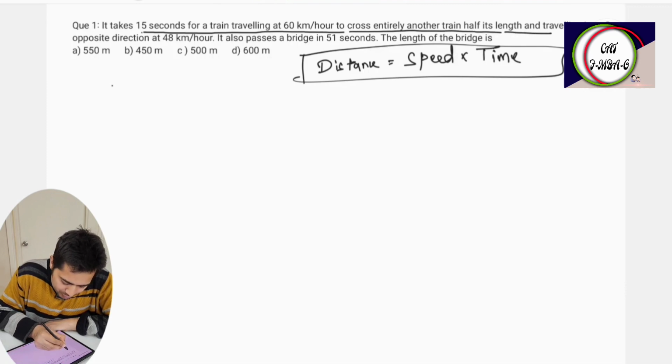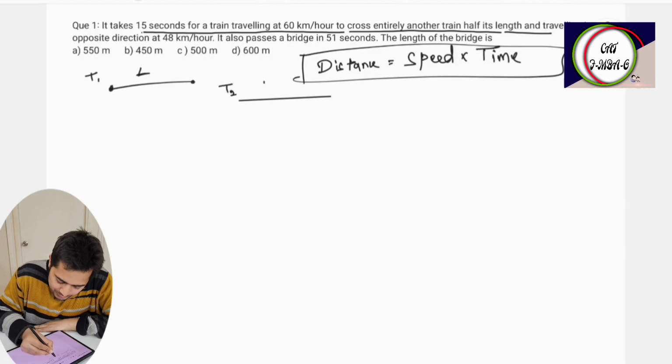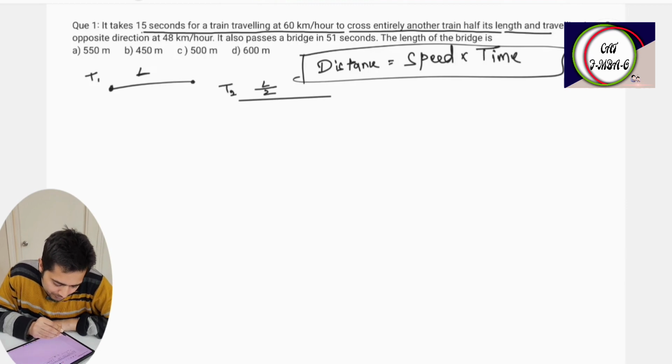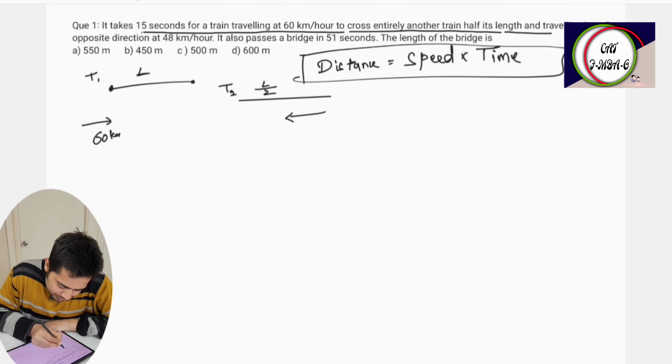Okay, so train 1, its length is, let us say, L. Train 2, its length is L by 2. They are traveling in opposite directions. So T1 is traveling like this, T2 is traveling like this. On this side it is 60 km/h. On this side it is 48 km/h.